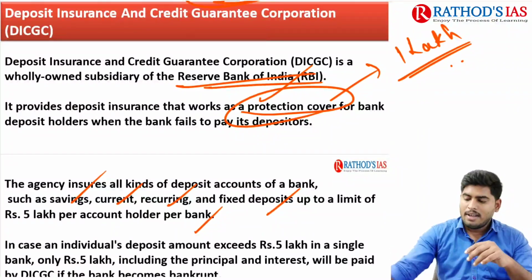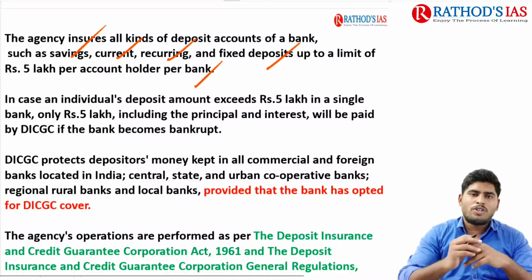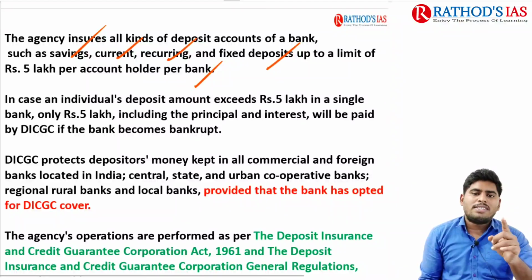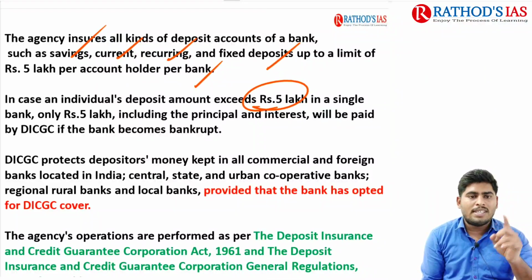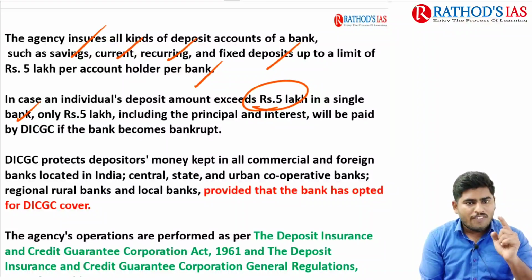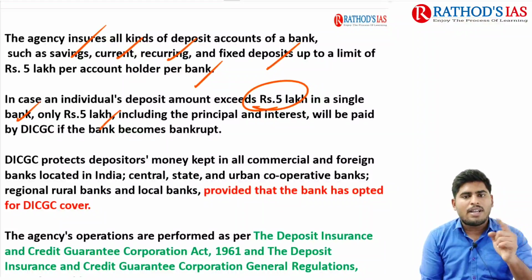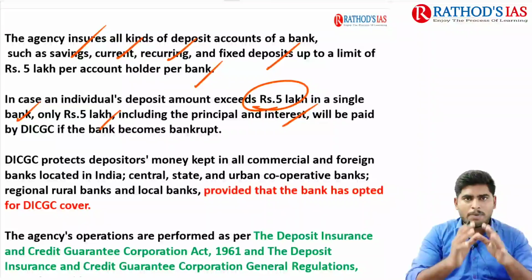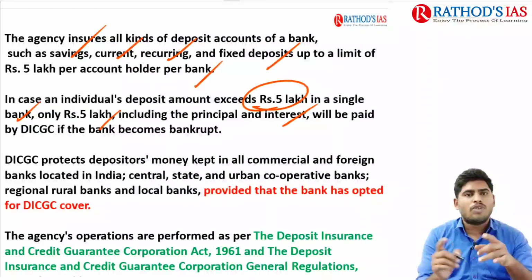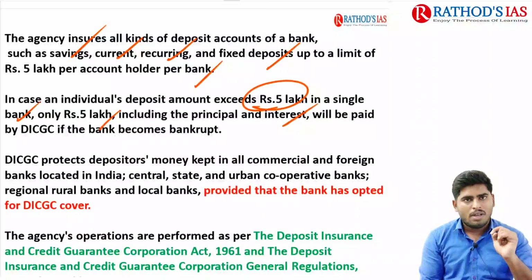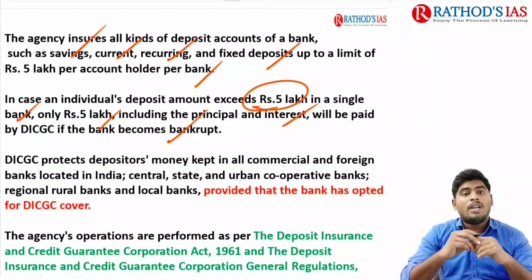So what if I have 10 lakh rupees of deposits, say a fixed deposit, in a single bank? Unfortunately, you should compromise, because in case an individual's deposit amount exceeds 5 lakh rupees in a single bank, then only 5 lakh rupees, including principal and interest, everything including principal and interest, will be paid by DICGC to you. Okay, that is the concept, and only when the bank becomes bankrupt.